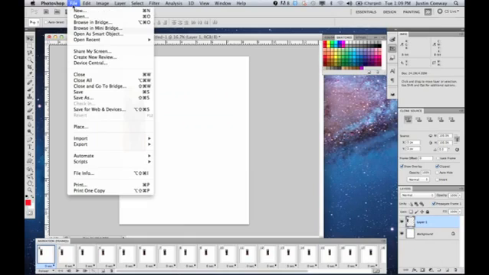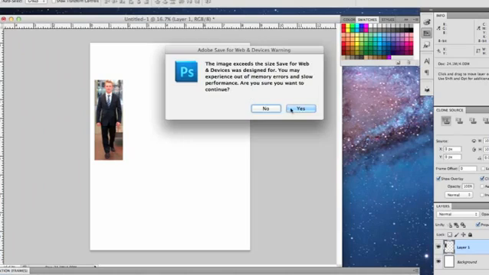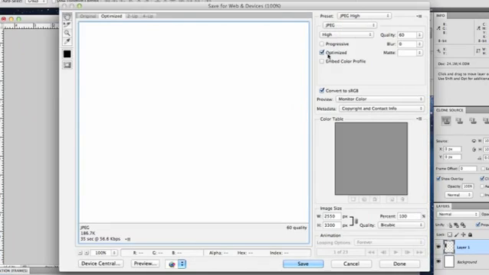The next way is to simply go to Save for Web and Devices, and then we can click OK. And then we can select GIF from the drop down here. And if we save it as a GIF, it will actually just take the different animation slides and create an animated GIF out of it.